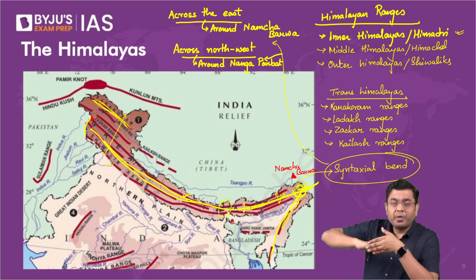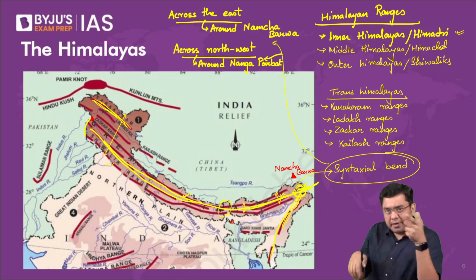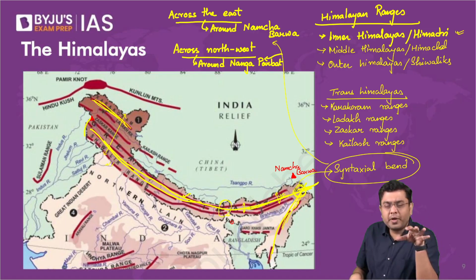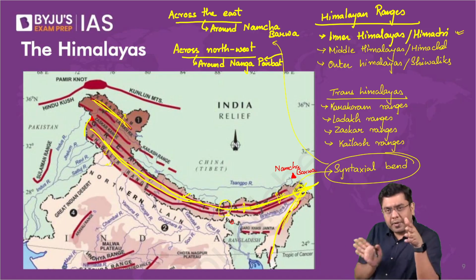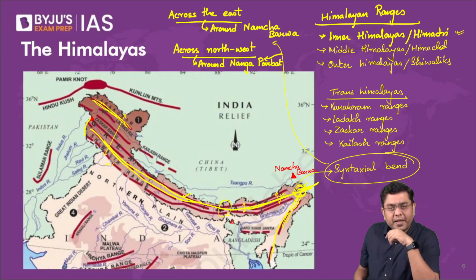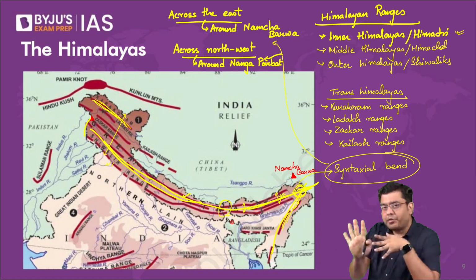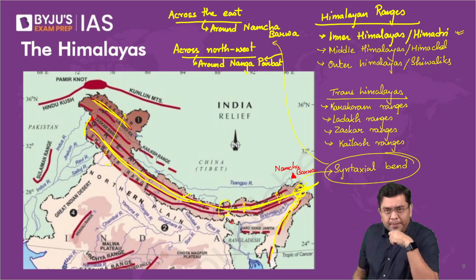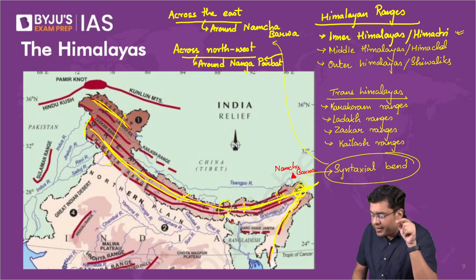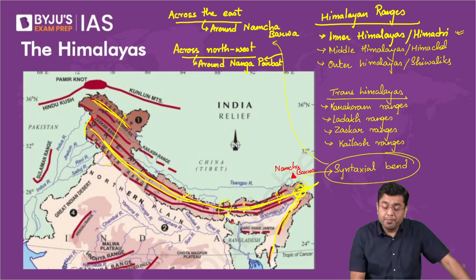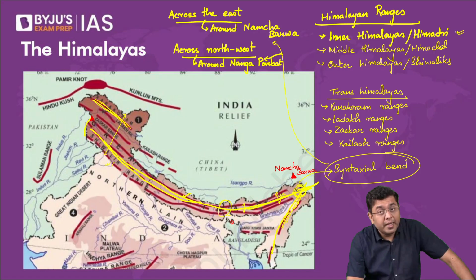The rear swivels a bit, right? Even in a bicycle, in your younger days, you would have seen that if you suddenly apply the front brakes, the rear swivels. In the case of the motorbike also, if you apply the front brakes, the rear swivels, as in turns a bit, right? I'm sure you would have experienced this. Something very, very similar happened in the case of the Indian and the Eurasian plate collision as well.